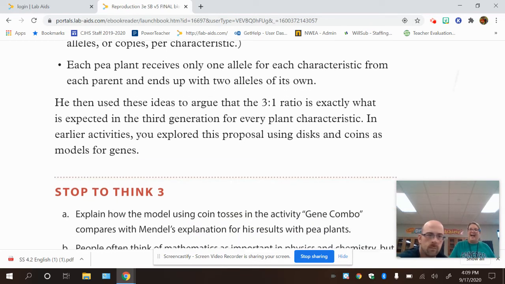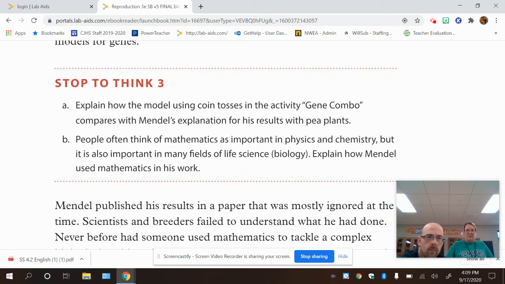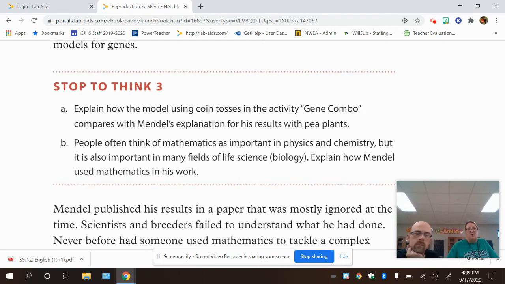At this point in time, we're going to ask that you respond to stopping to think questions on your analysis document. Stopping to think question 3 has 2 parts. In the first part, I'd like you to explain how the model using coin tosses in the activity Gene Combo, which was activity 4, compares with Mendel's explanation for his results. So think about this, okay? When we looked at the model for coin tosses, we ended up with a 3-to-1 ratio, or 3/4 blue tail color and 1/4 orange tail color. How does that compare with what Mendel discovered with his pea plants?